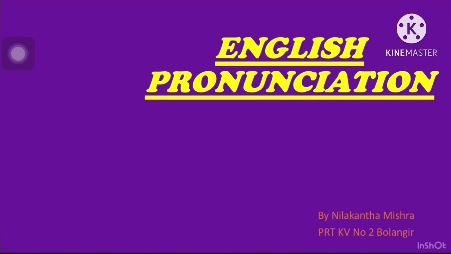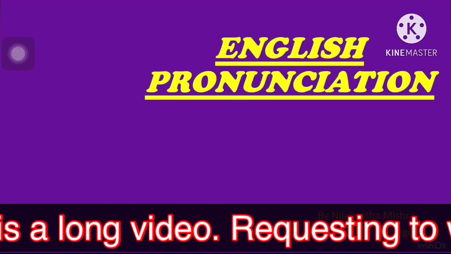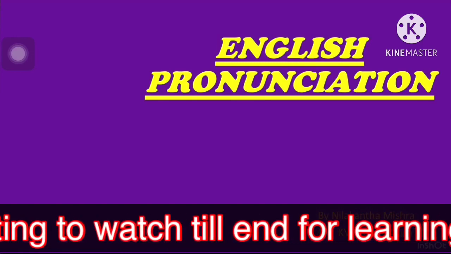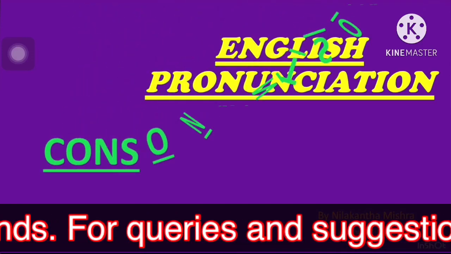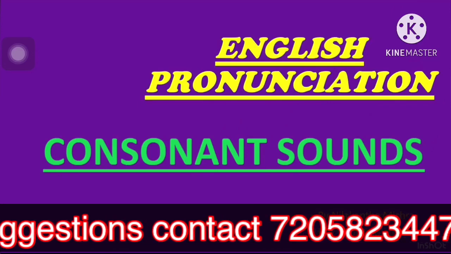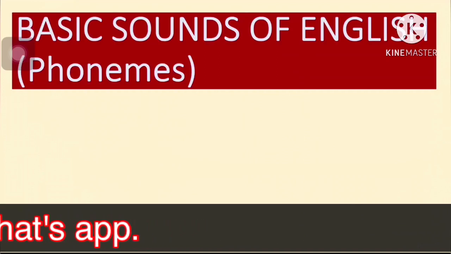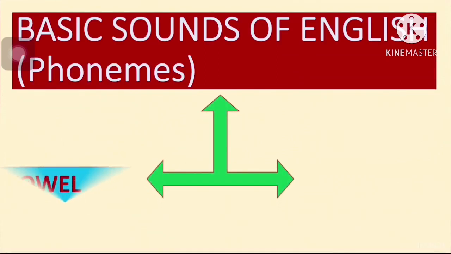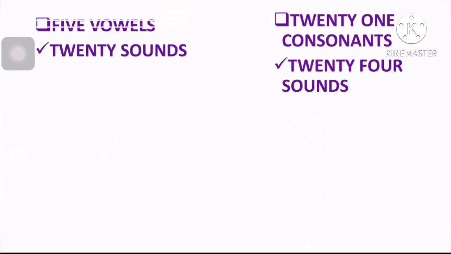So before this, we have discussed all vowel sounds, that is monophthongs, both short sounds and long sounds, then diphthongs, so double vowel sounds. So today we will have discussion about consonant sounds. Basic sounds of English, that is phonemes, are divided into two types. They are vowel sounds, then consonant sounds. Then there are 21 consonants and they have 24 sounds. And 5 vowels, they have 20 sounds.